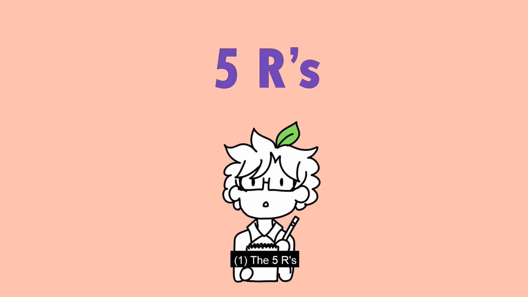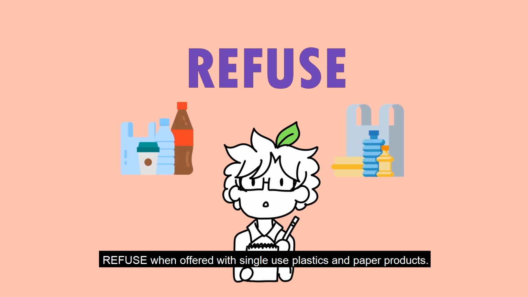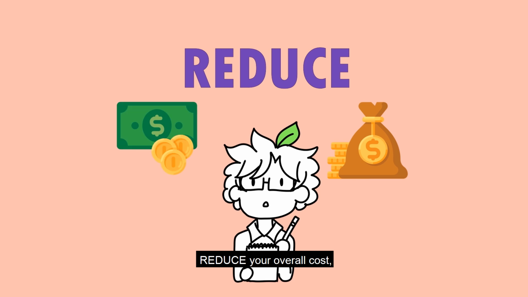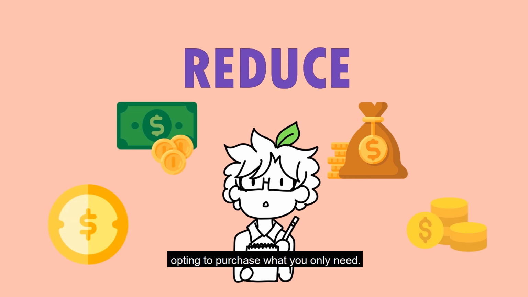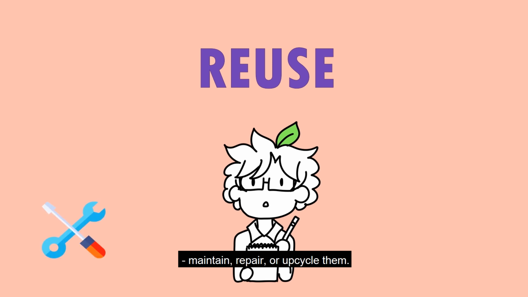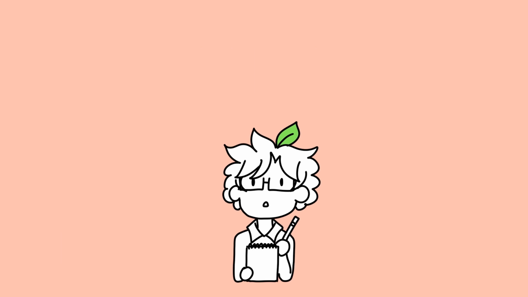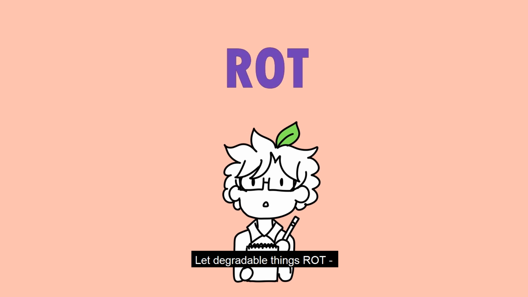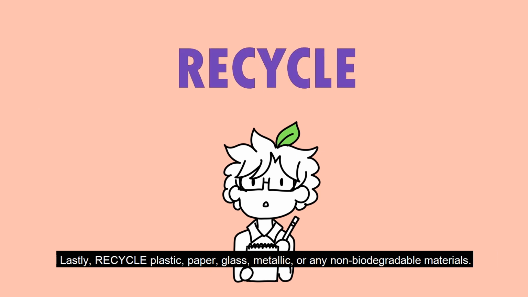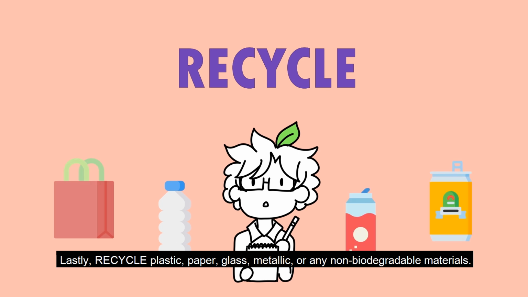The 5 R's. Refuse when offered single-use plastics and paper products. Reduce your overall cost, opting to purchase only what you need. Reuse items that are already non-functional. Maintain, repair, or upcycle them. Let degradable things rot. Set up a compost system or dispose of your waste in a nearby scrap drop-off center. Lastly, recycle. Recycle plastic, paper, glass, metallic, or any non-biodegradable materials.